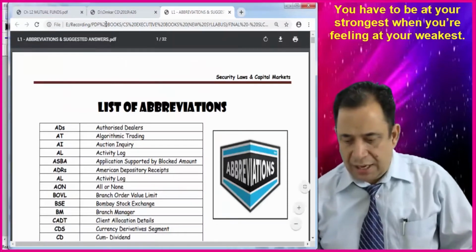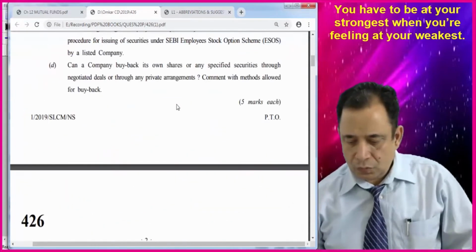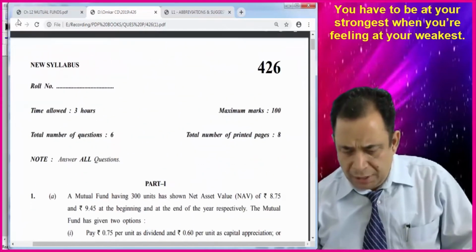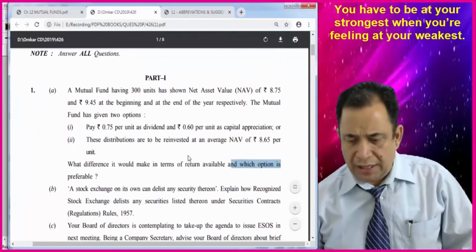So I am taking down my question number, June to December 2018. Okay, where is December 2018?